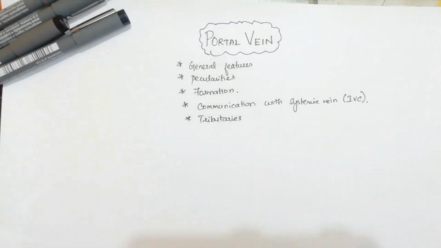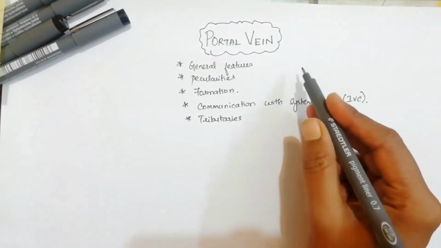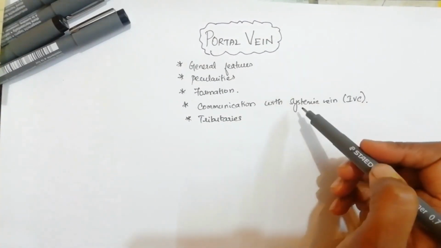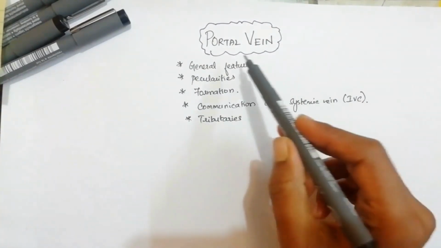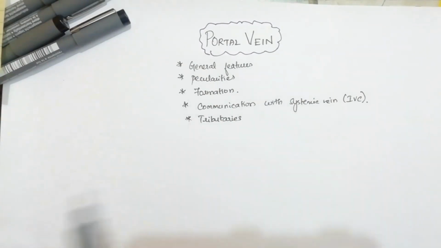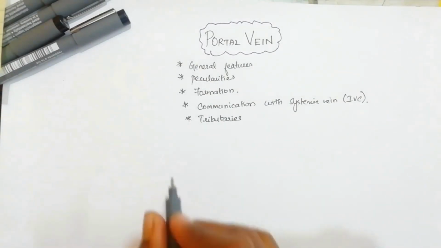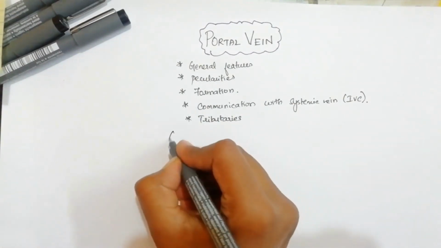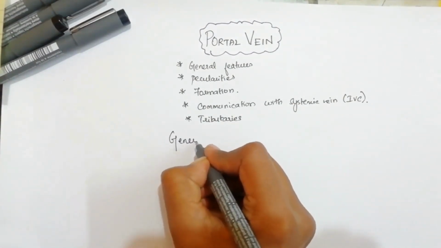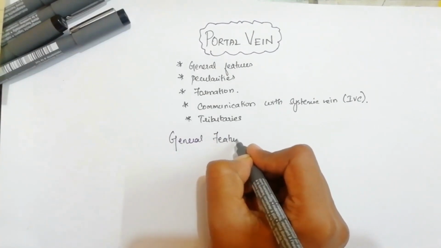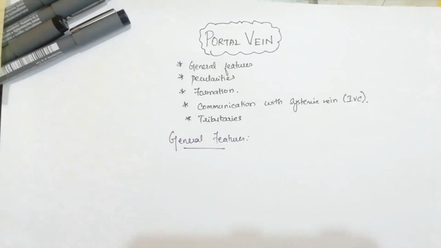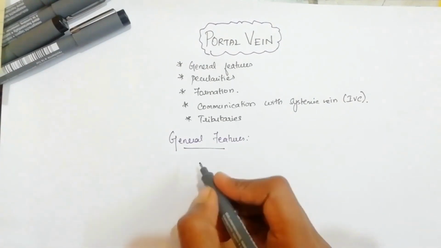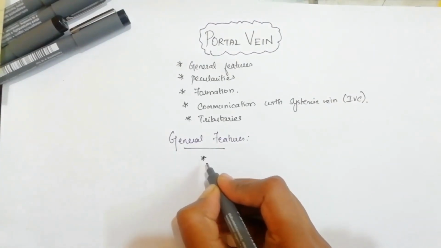To talk about portal vein, it is a separate system of venous drainage seen in the abdominal region. So we have got two systems of venous drainage in the abdominal part. One is by systemic veins and the other one is by portal vein. First we will see some general features of this portal vein. We will see some particular ones alone. We are not going into much detail of this portal vein.